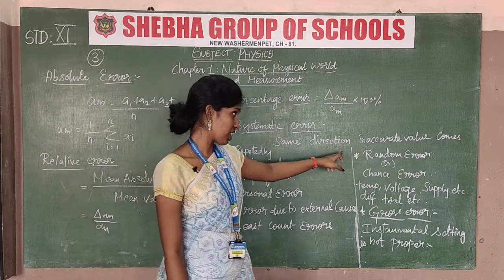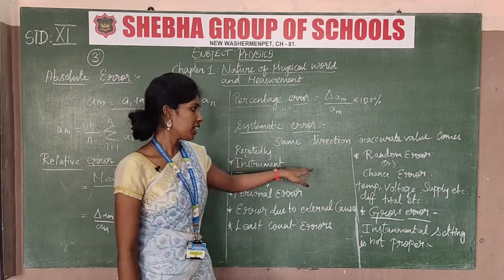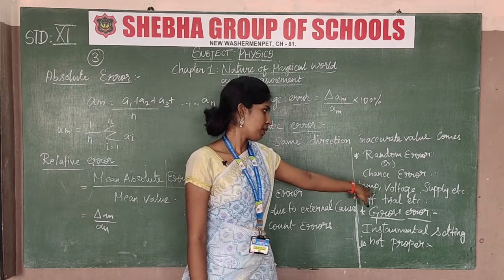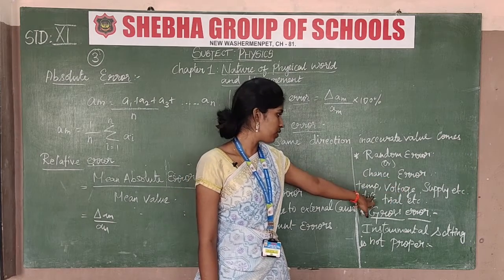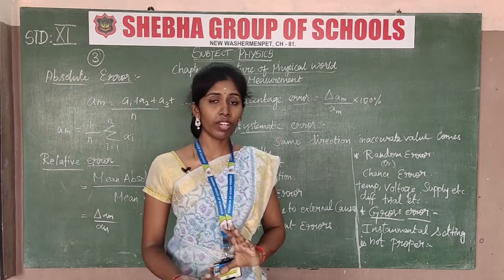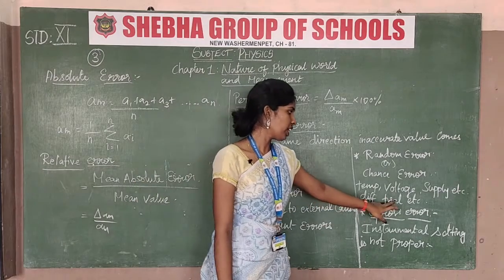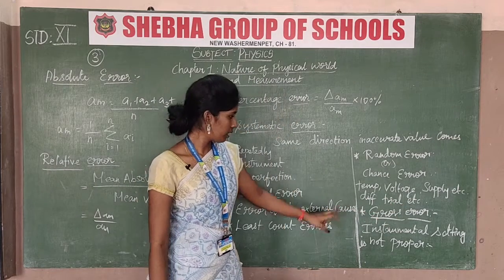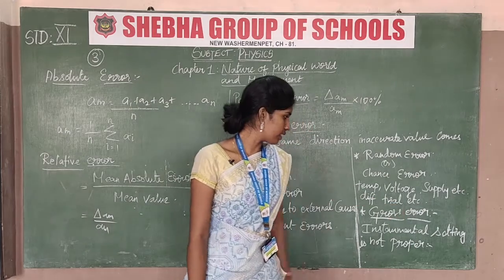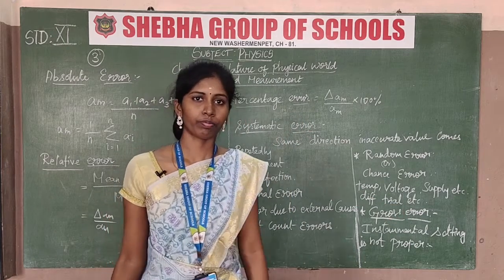It's the same direction, inaccurate value will come repeatedly. The random error means temperature, voltage and power supplies will be different. The different trials will have different errors, different mistakes also happen. ஒரு trialku ஒரு mistake நடக்குது. So random error also happens. After that, gross error means instrument setting is not proper finally.